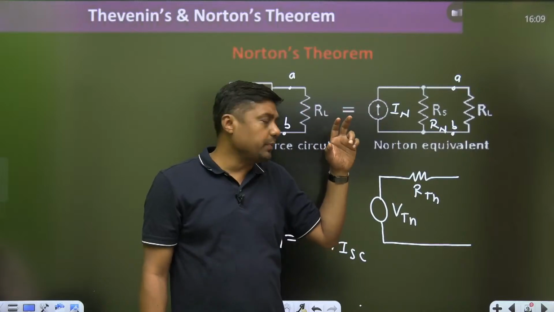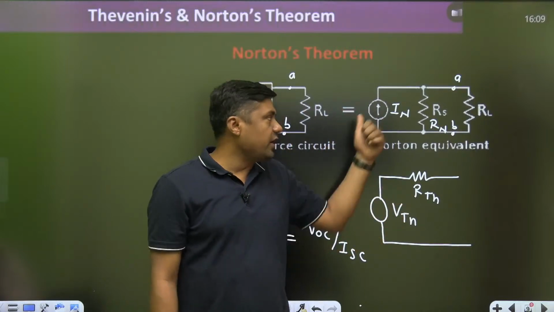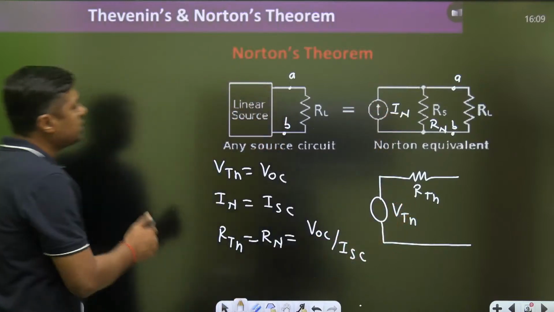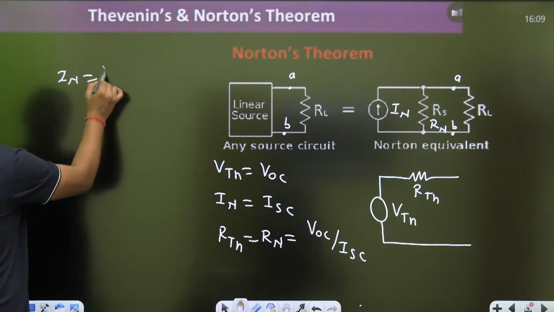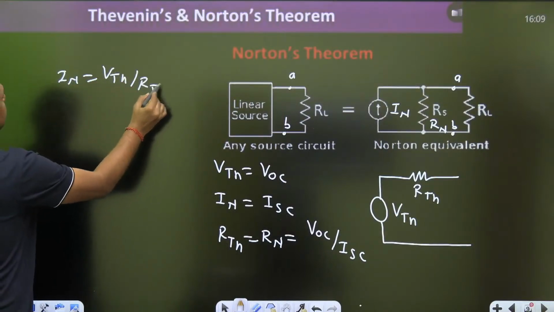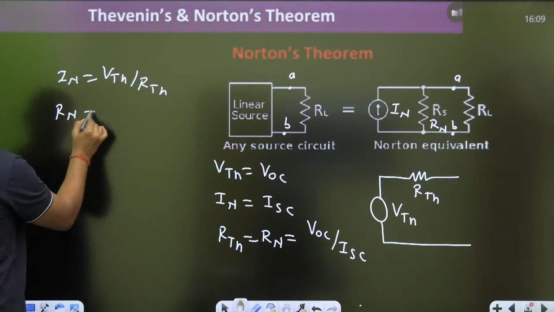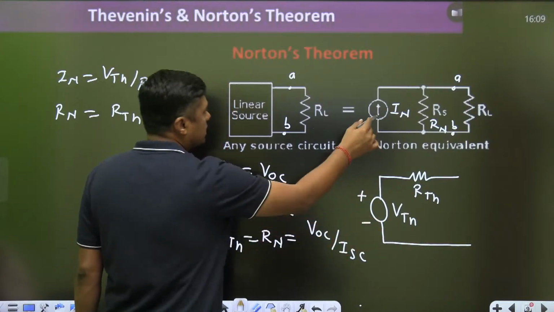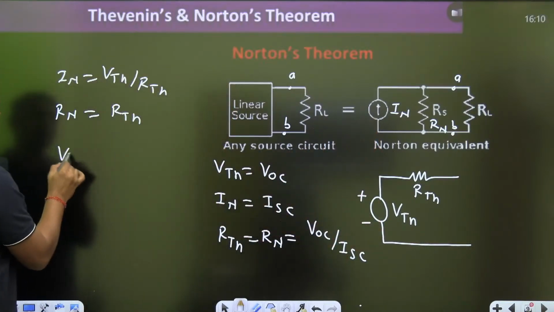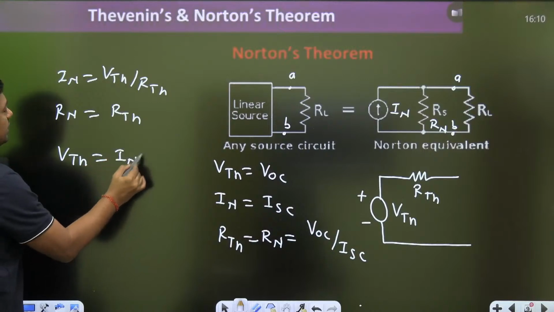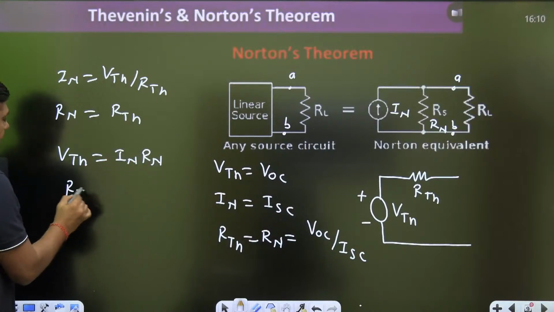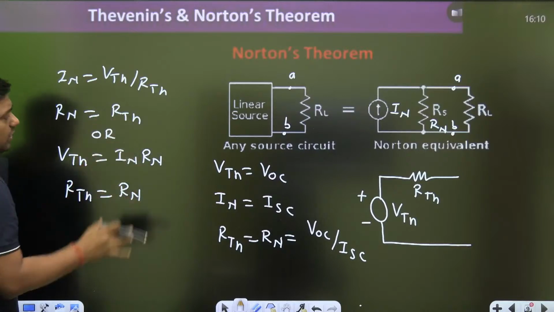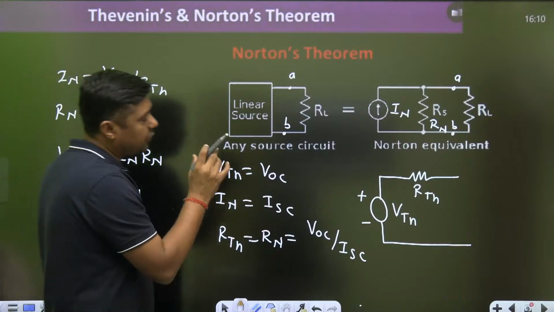Source transformable pair means if the Thevenin's is known, you can find the Norton's. If the Norton's is known, you can find the Thevenin's. Because IN is equal to VTH upon RTH, and RN is equal to RTH. So if you have the idea about the Thevenin's, you can find the Norton's. If you have the idea about the Norton's, you can find the Thevenin's: VTH is IN into RN, and RTH is RN. So this is the source transformable pair, and that is what we are finding for any linear network.